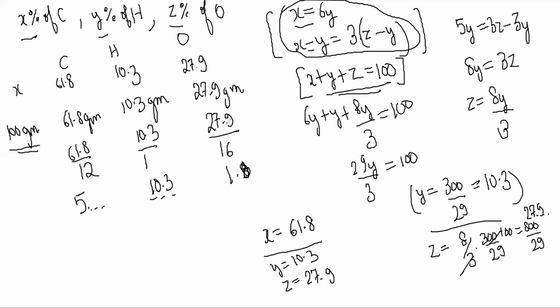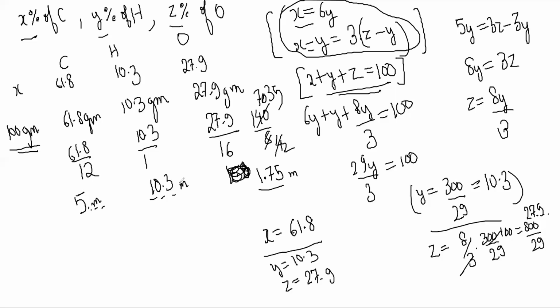Wait, let's do it a little more accurately. 27.9, so 280 by 16, so 140 by 8, that is 70 by 4, and that is 35 by 2, so 17.5. So 1.75, correct. So this is 5 moles of carbon, 10.3 moles of hydrogen, and this many moles of oxygen.